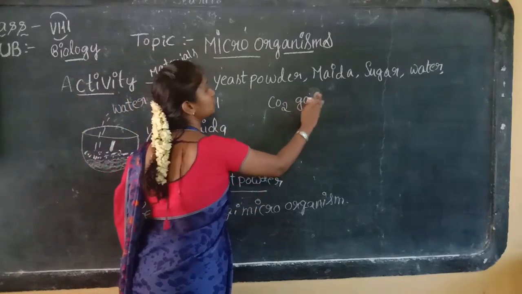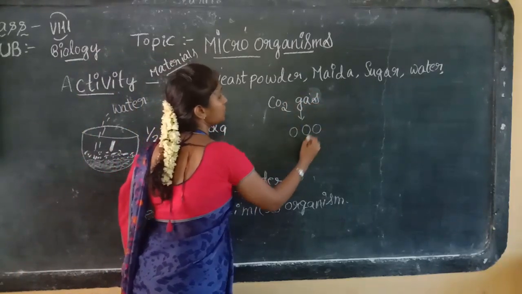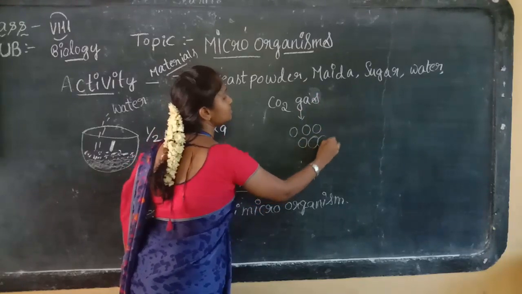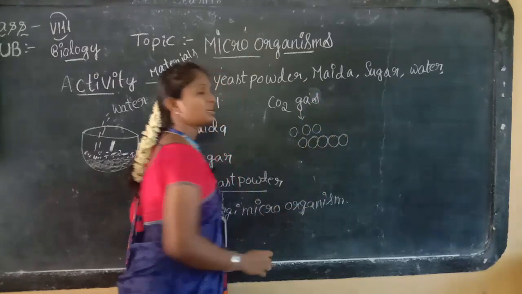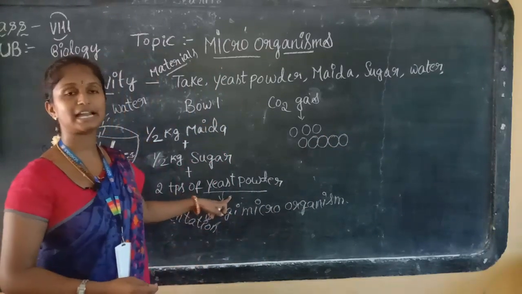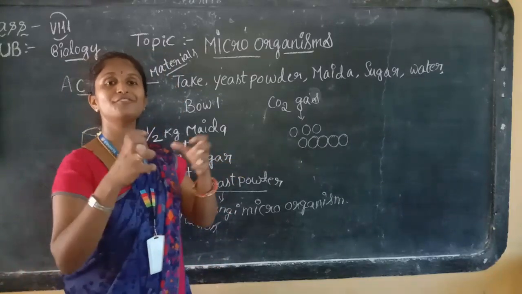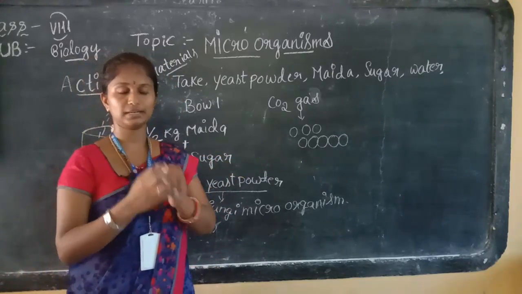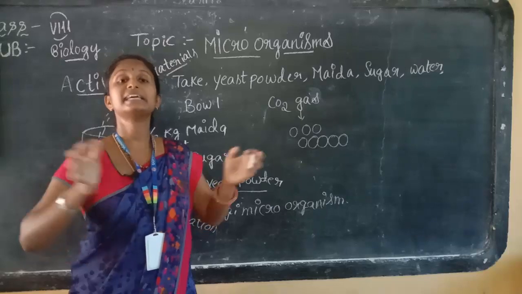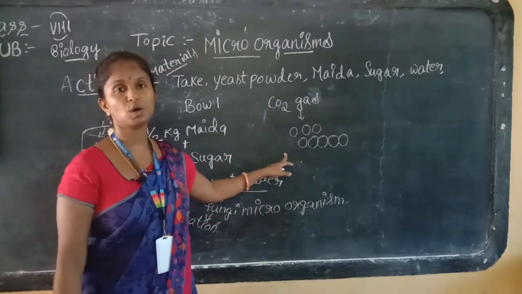CO2 air bubbles will be formed in this mixture by adding the yeast. The batter and dough fill with these air bubbles and increase in size because of the CO2 gas molecules.